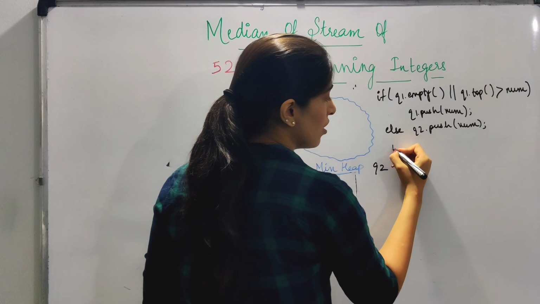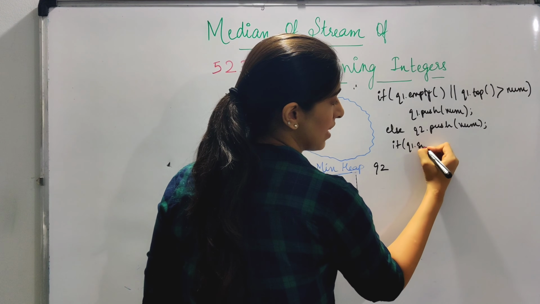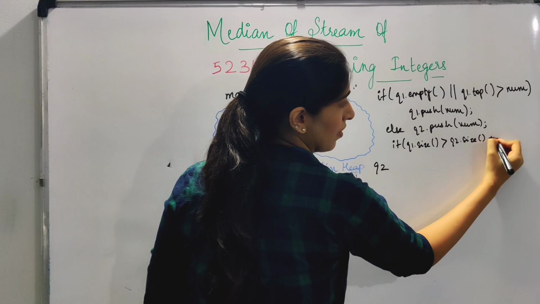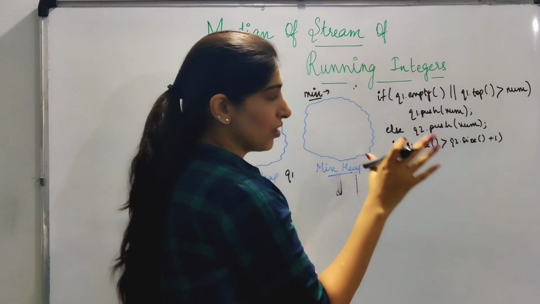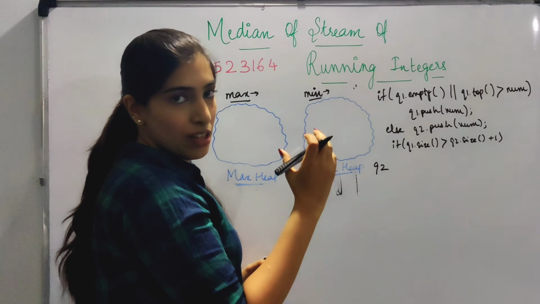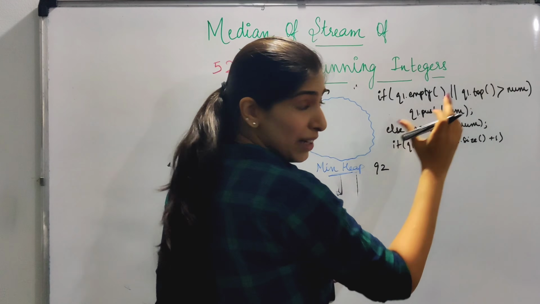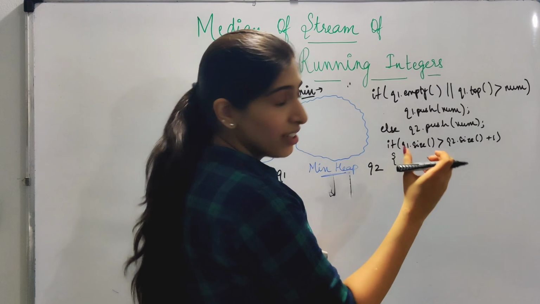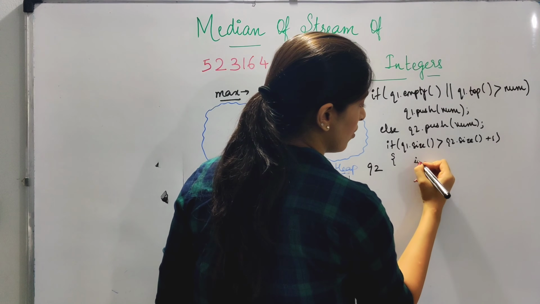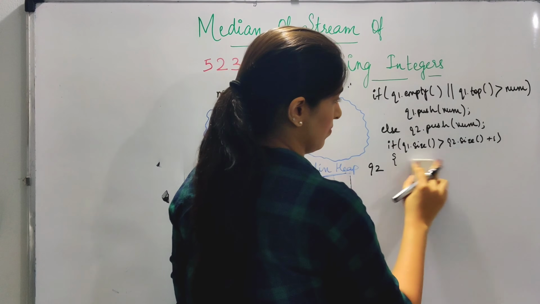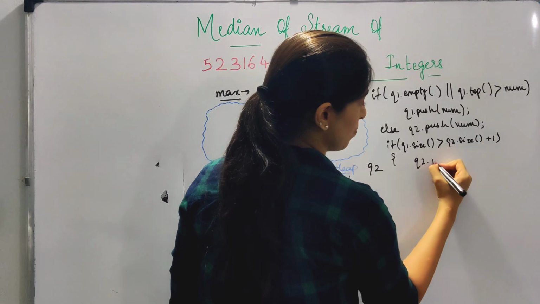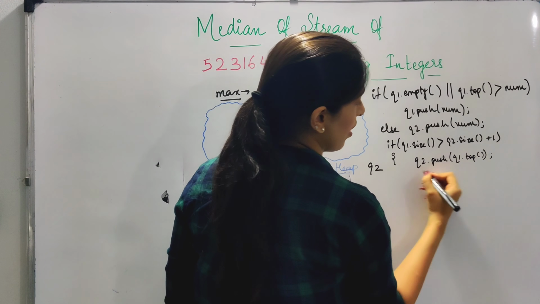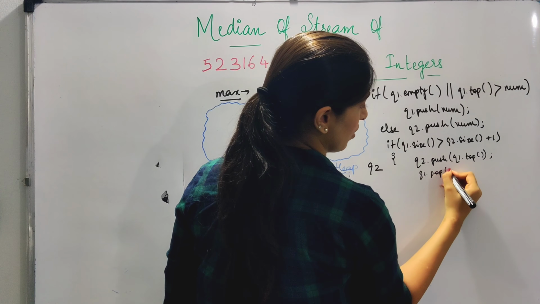How are we going to do that? So now if Q1's size is greater than Q2's size plus 1, the difference can be up to plus 1, okay, because they can be odd or even number of numbers, right? But if the difference is greater than 1, then what we do is we take the element from Q1 and push it to Q2. So Q2.push(Q1.top), and then we pop the element from Q1.